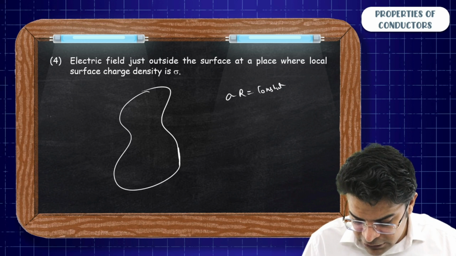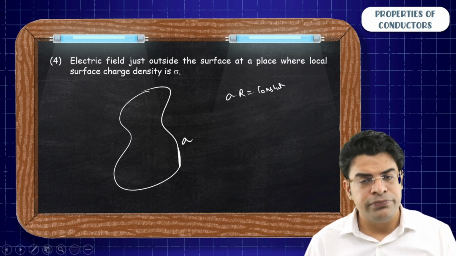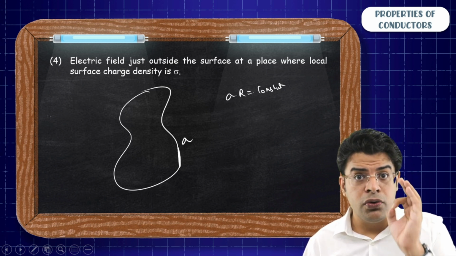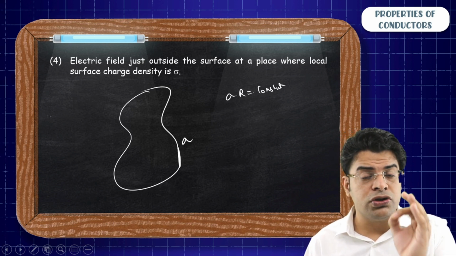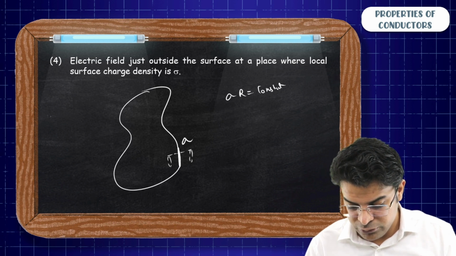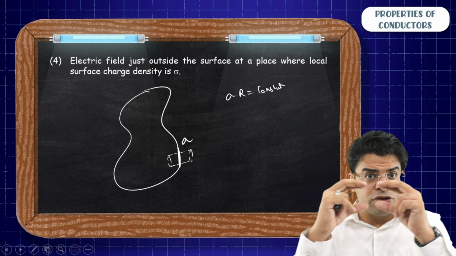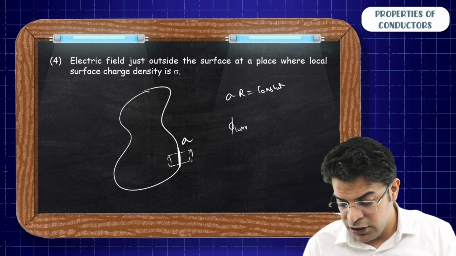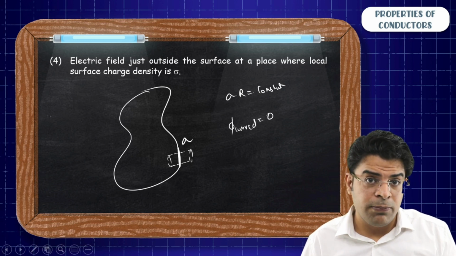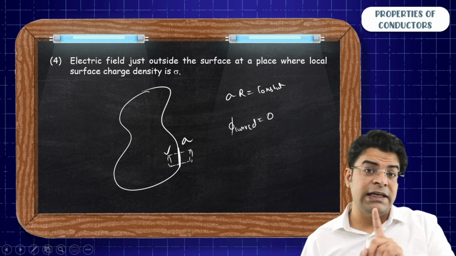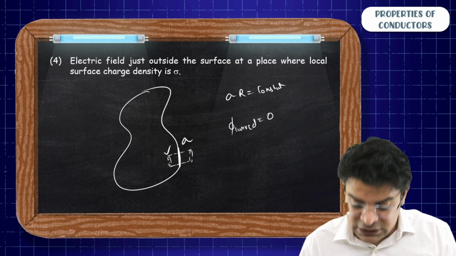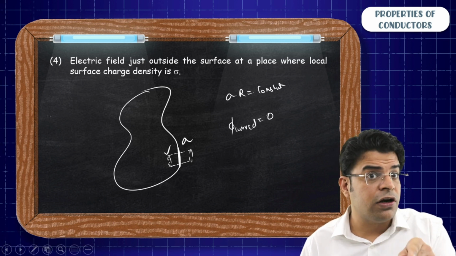Now think of a place where the local surface charge density is sigma. Now just the way we have derived the electric field due to an infinitely large plate using the Gauss law, I am going to derive this as well. Now think of a Gaussian pillbox. Through the curved surface of this Gaussian pillbox, you will say the flux linked is 0. So flux will be linked only with the flat surface. But this other flat surface which is inside the conductor, at all these points the electric field has to be 0 because in the flesh of the conductor the field is 0.